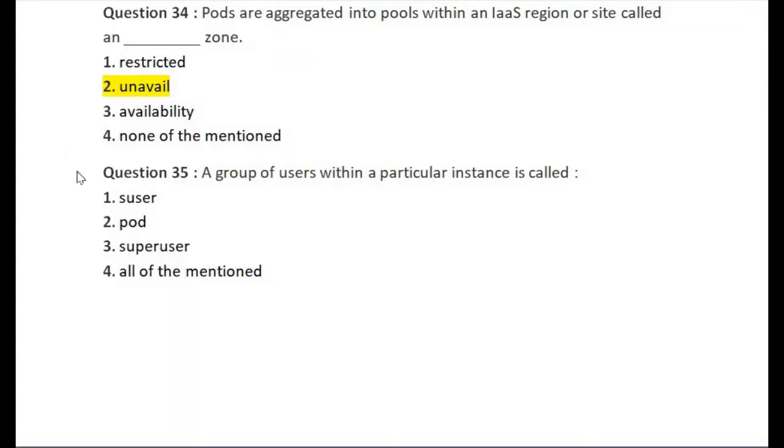Let's go for question number 35. A group of users within a particular instance is called. First is user, second is pod, third one is super user, and fourth one is all of the mentioned. So the right answer of question number 35 is option number 1.